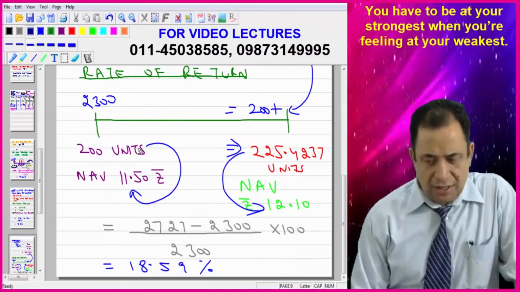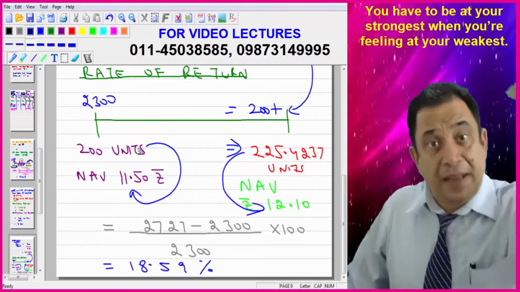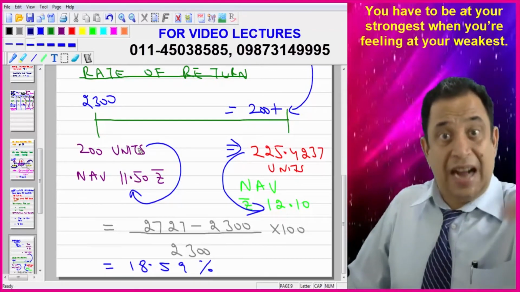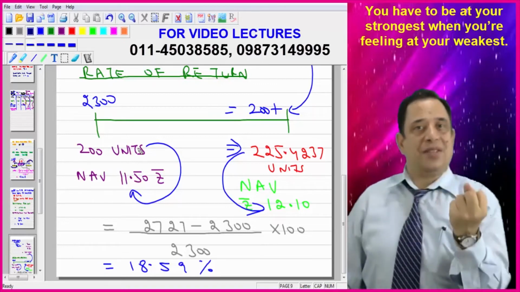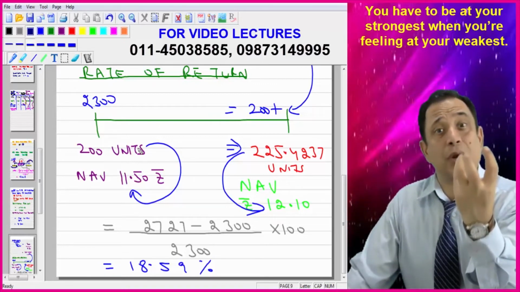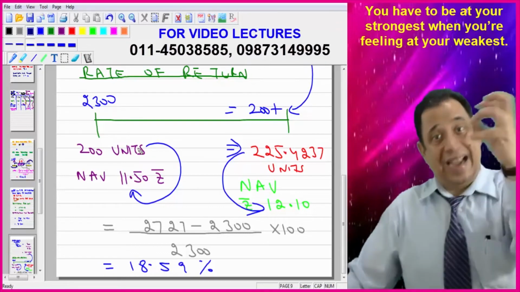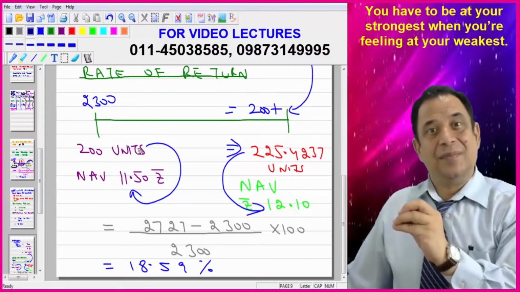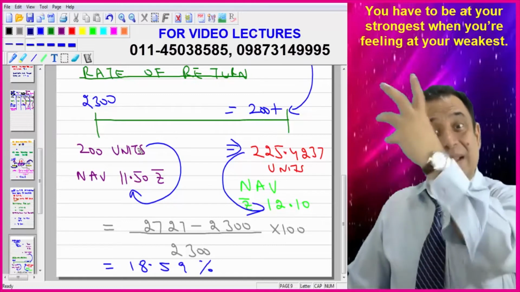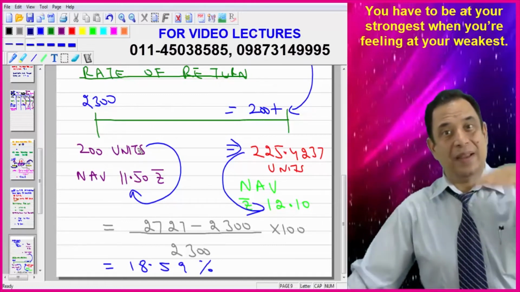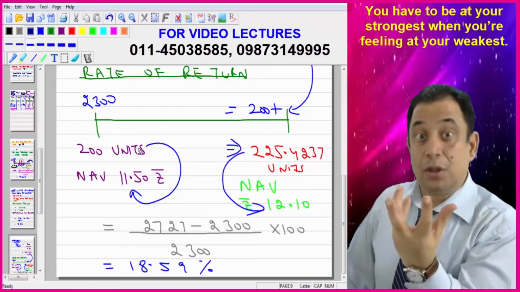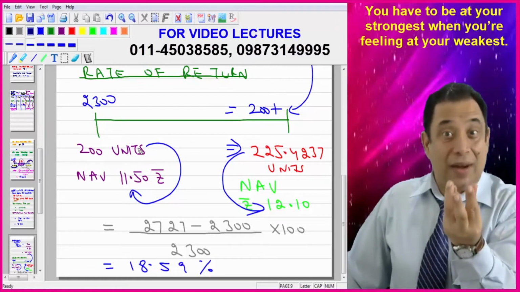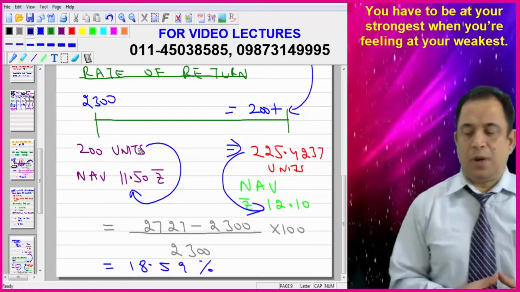Then how can we calculate the return? Now I cannot calculate for 1 unit because number of units are different in the beginning and at the end, so I have to calculate it on totality basis. How much is the total value of 225.4237 units at the end? I will be multiplying with NAV at the end, minus 200 units into NAV in the beginning, divided by 200 units into NAV in the beginning, into 100. So this will be the formula because number of units are different. You're getting my point? So that comes to 18.59 percentage.